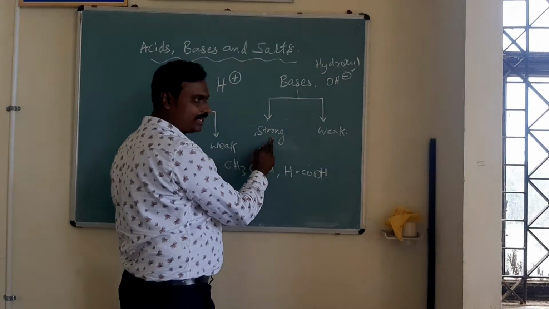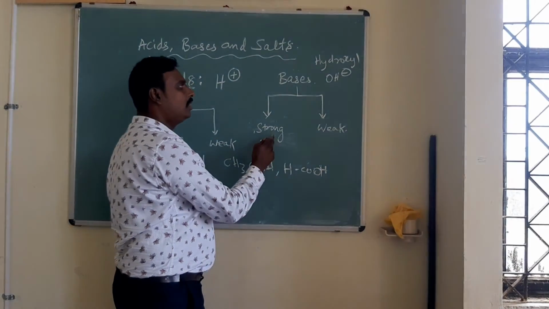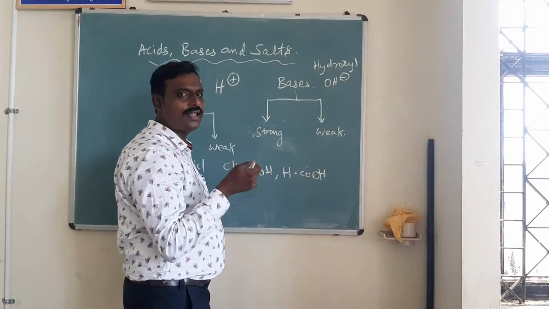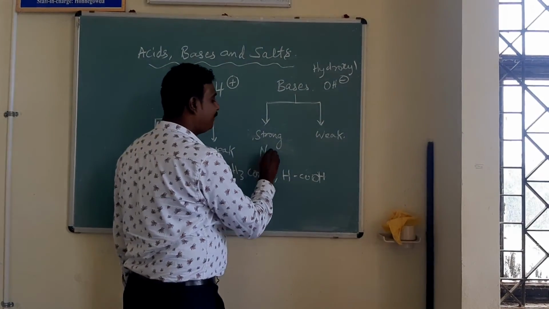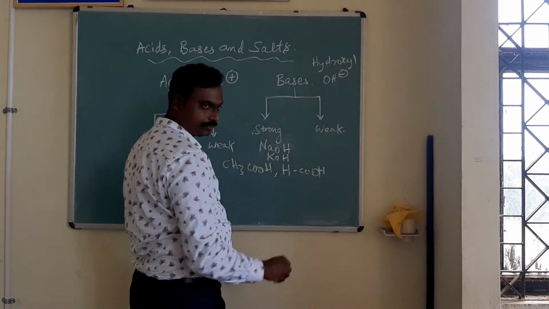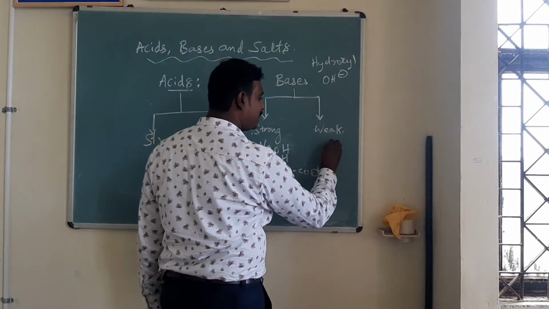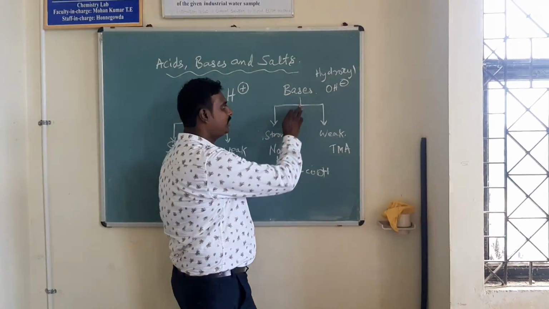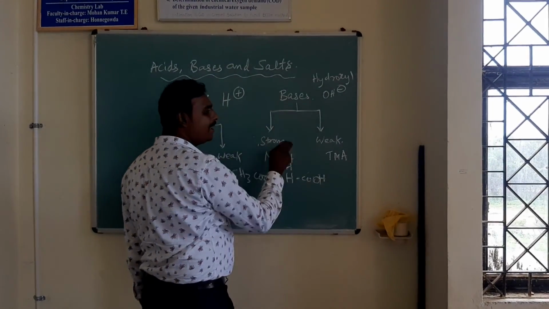The strong bases always give the OH minus very quickly. That is the main objective. So the example is NaOH and KOH. In the case of weak bases, the example is TMA. So this is about your acids and the bases.